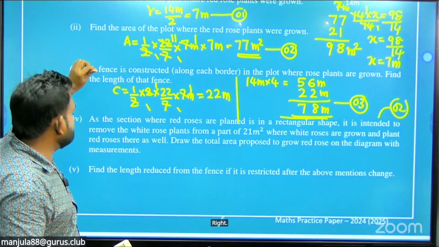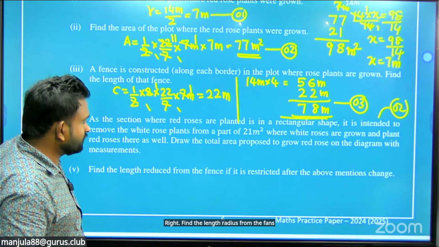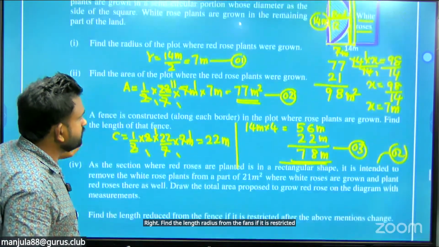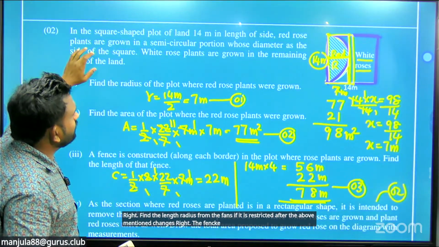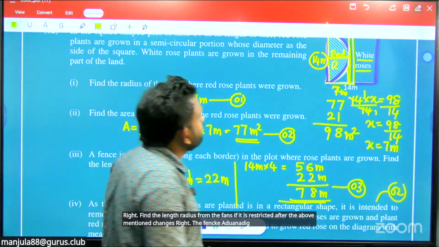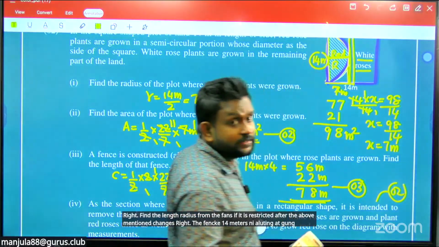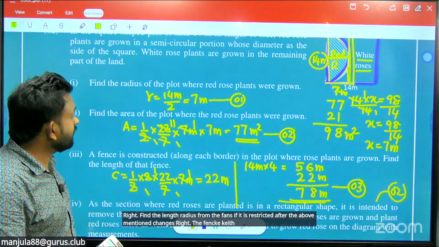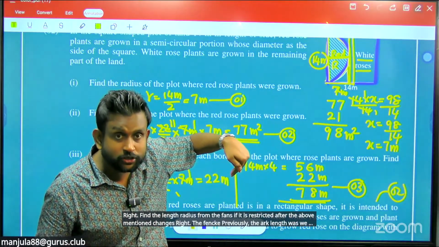Find the length reduced from the fence if it is restricted after the above mentioned changes. The fence length reduction: 14 meters is newly added from here to here. What was the curved length before? The arc length previously was found to be 22.